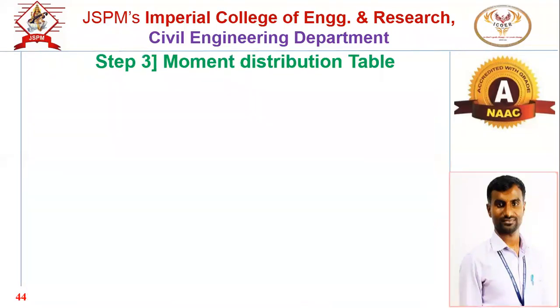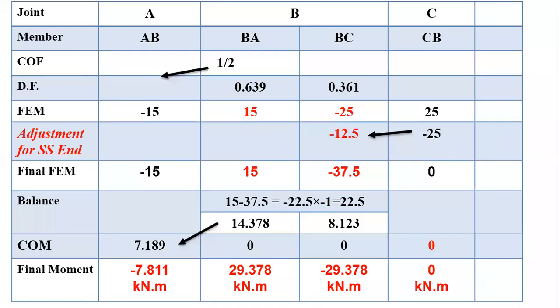Now the third step, that is MDT, moment distribution table. It should be a table. Format of table should be same. There is only one change in the analysis that we are going to discuss. Okay. Now first, we have to prepare the column format: joint, member, carryover factor, distribution factor, and fixed end moment.